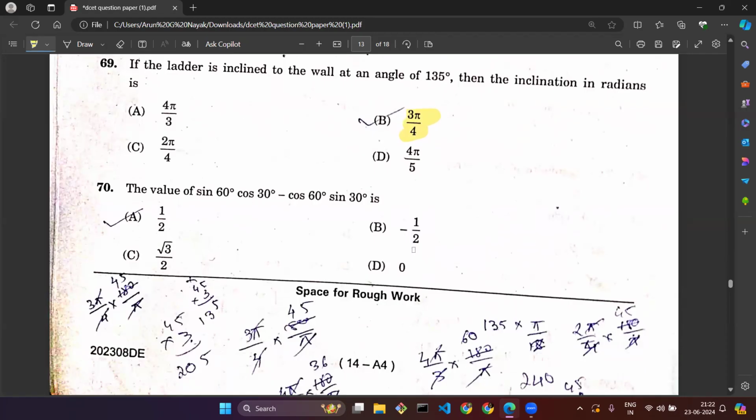The value of sin 60 cos 30 minus cos 60 sin 30 by using the formula of sin A cos B minus cos A sin B. That formula itself will give rise to the answer. Using that formula, you can solve and get it. So be thorough with the standard formulas, that is sin A cos B minus cos A sin B, and another we have cos A cos B minus sin A sin B, whatever standard formulas we have, and the answer for this is 1 by 2. 1 by 2.